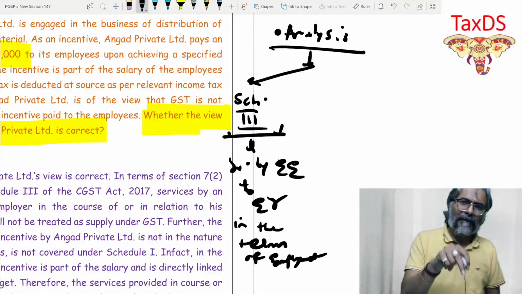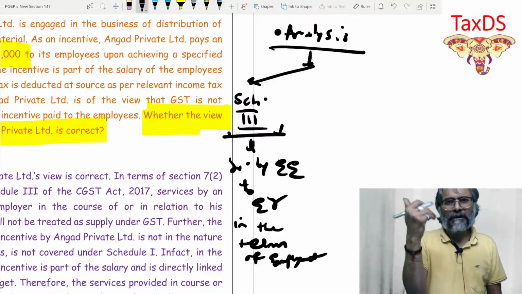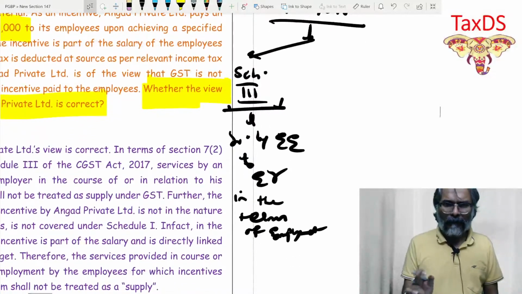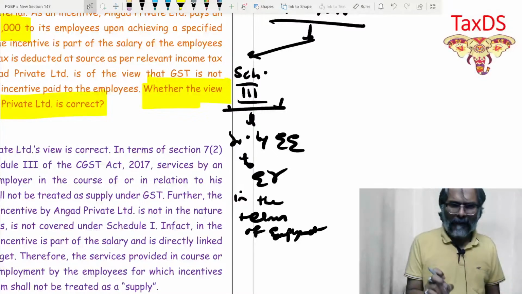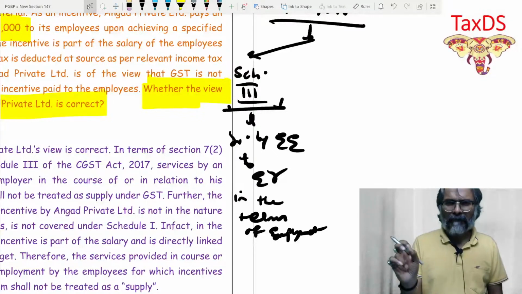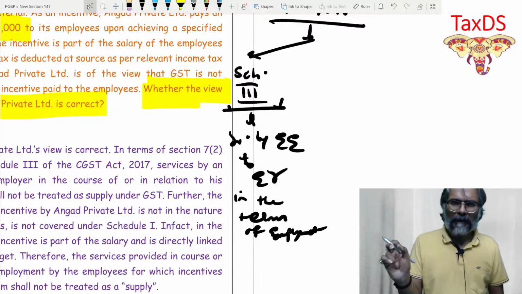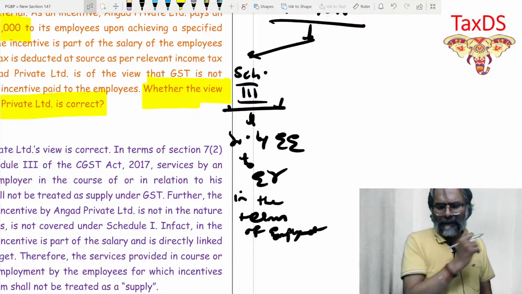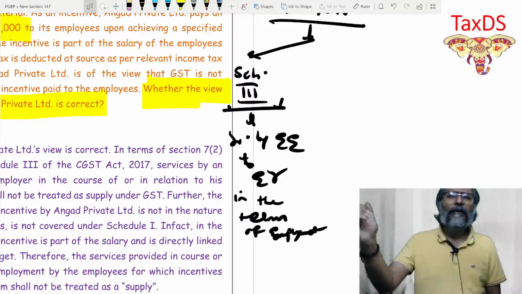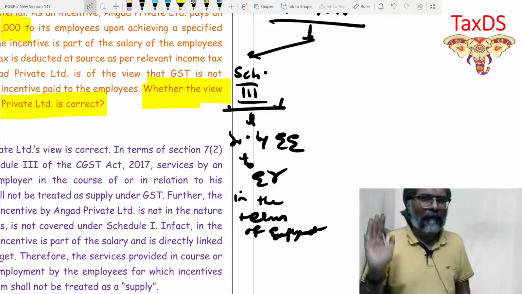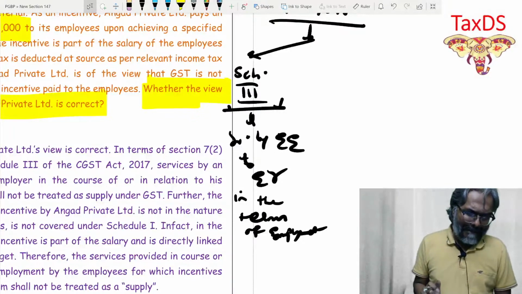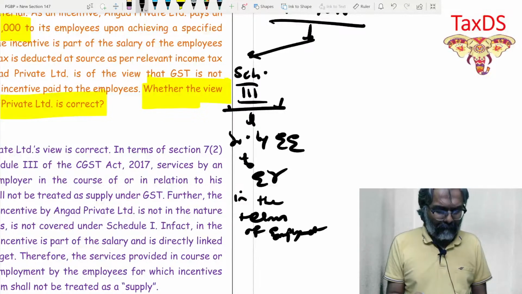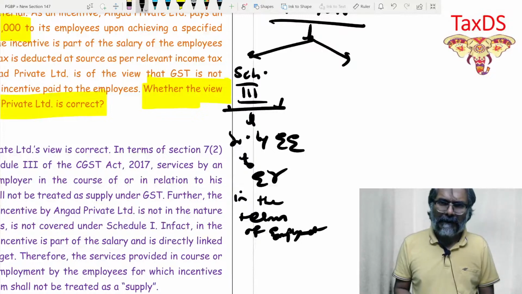This is neither a supply of goods nor a supply of service. Neither this nor that. This is Schedule 3. This is what you will have to say as per Schedule 3: certain activities are neither considered to be a supply of goods nor a supply of service, one of which is service given by the employee to the employer in the course or in the terms of his employment. That is the point in this context.